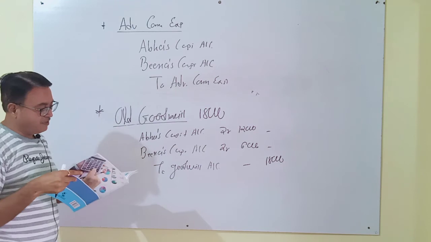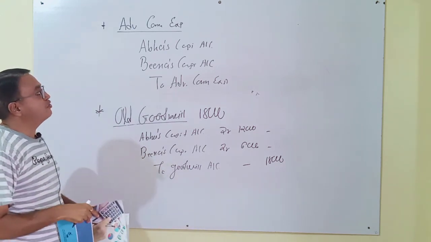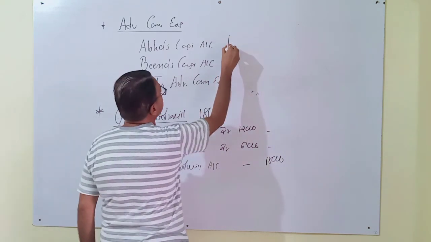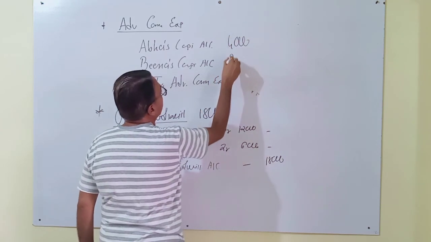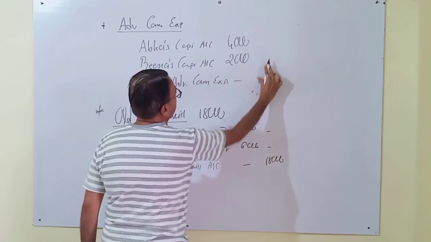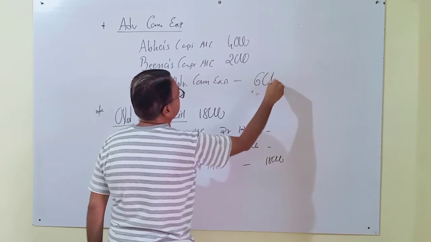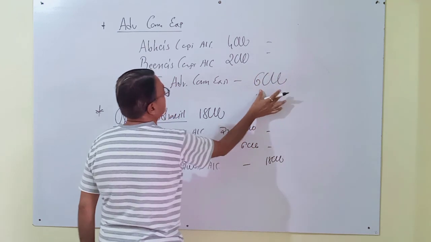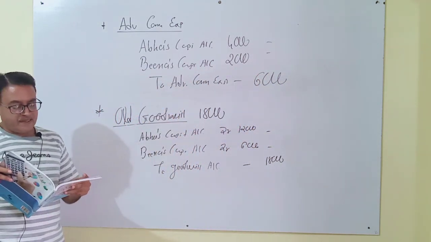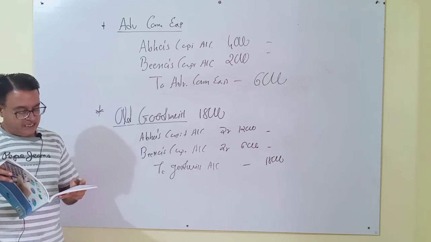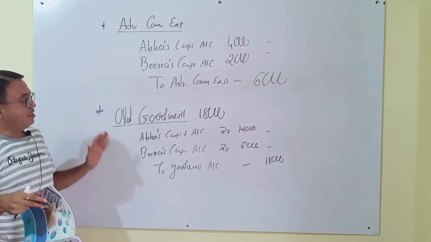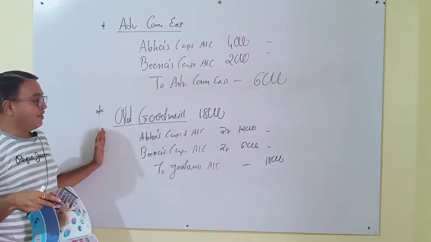Total amount is 6,000, distributed in the old ratio: 4,000, 2,000, total 6,000. Okay, and all the difficult adjustments and entries, journal, reserve are complete.